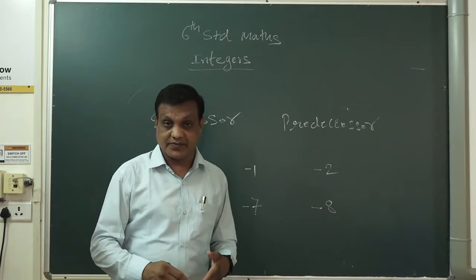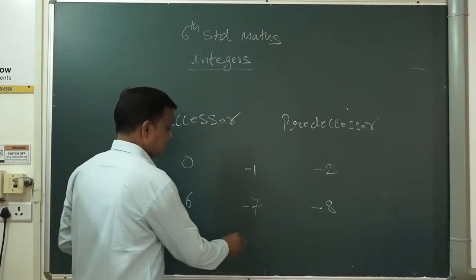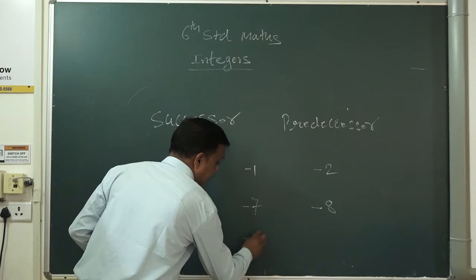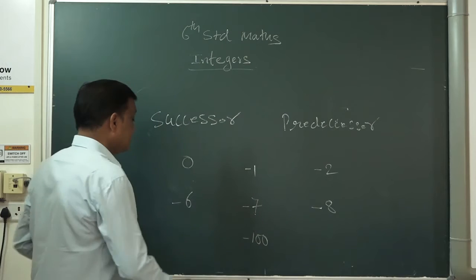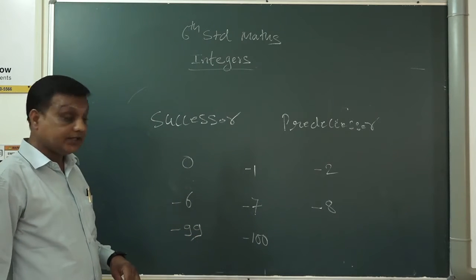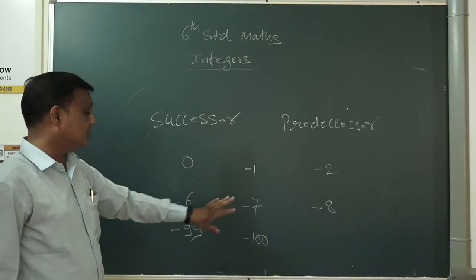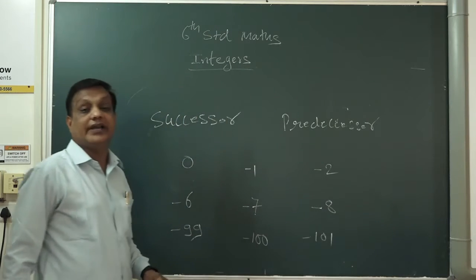Suppose one more example I am giving here: minus 100. Which is the successor of minus 100? Minus 99 is the successor of minus 100. And what is the predecessor of minus 100? Minus 101 is the predecessor of minus 100.